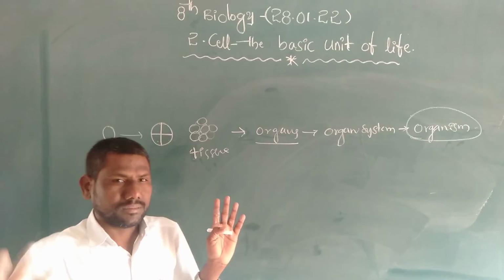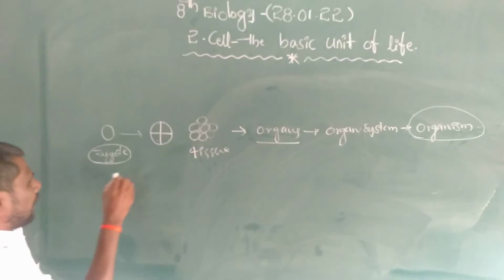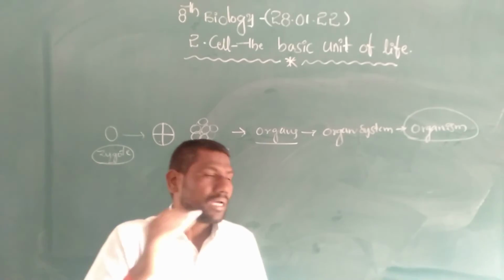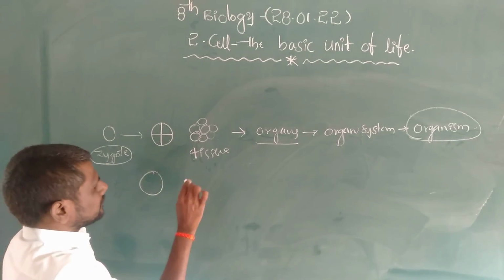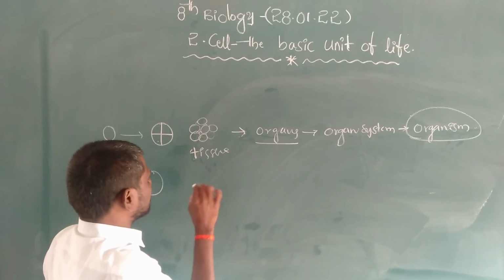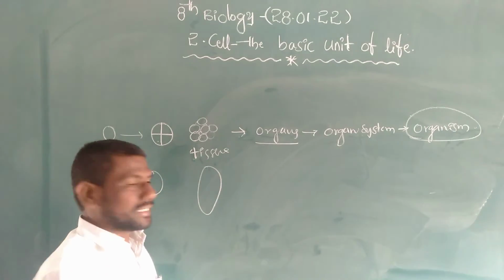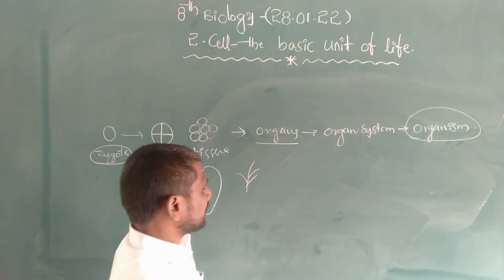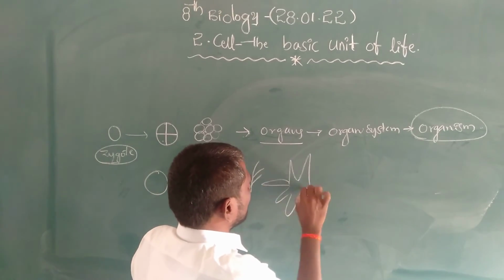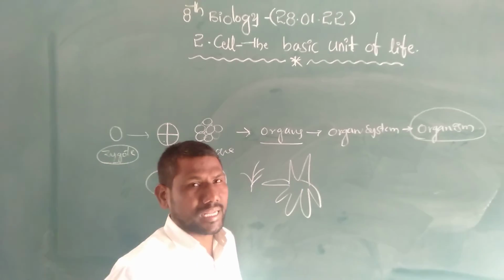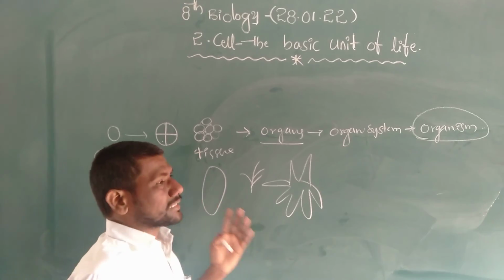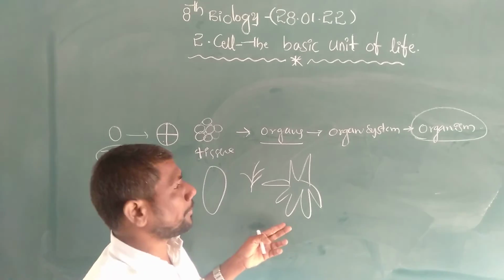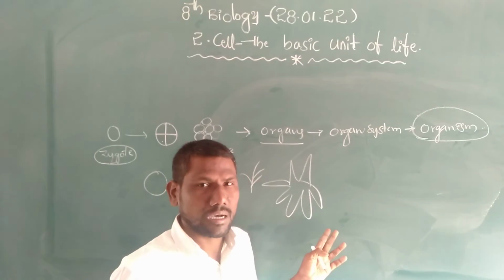Again, just note that the shape of cells in organisms also differs. In some organisms cells are round shape. In some organisms the cells are oval shape. In some they are like a tree shape. In some organs the cells are star shape. Like this, the cells have different sizes. I hope you understood. If you have any doubt, ask me. Thank you.